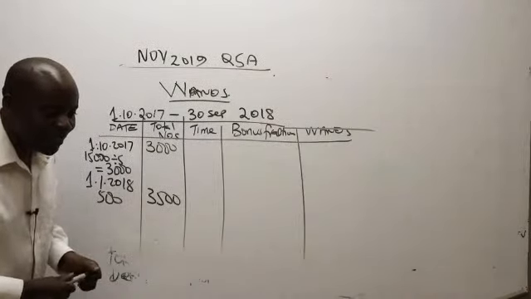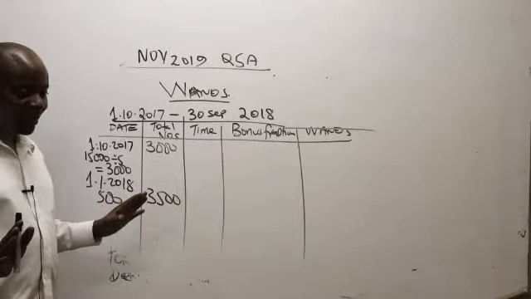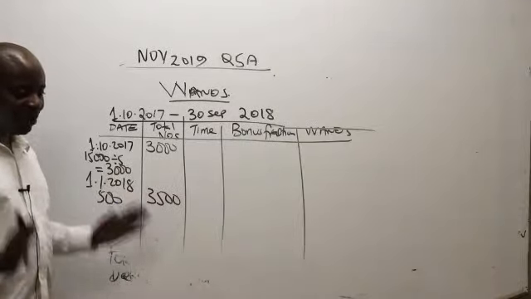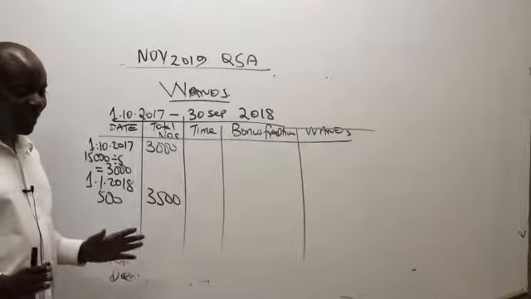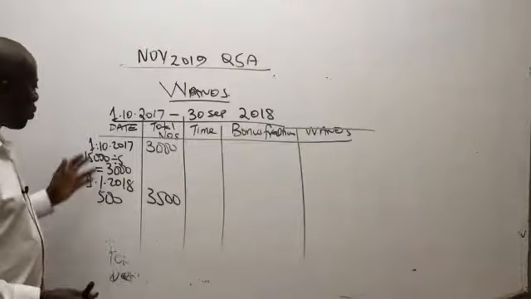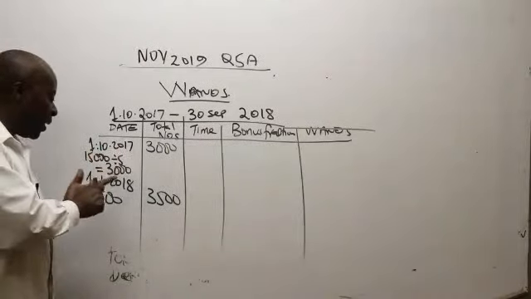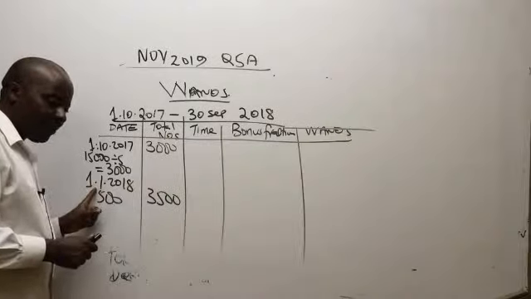How many months? You can see Obadiah is a man. He has been able to count very fast. Shem is a man, has been able to count very fast. Janet is not a man, is a lady. She has gotten it. So we have here October, November, December. Don't count January. 3 months.